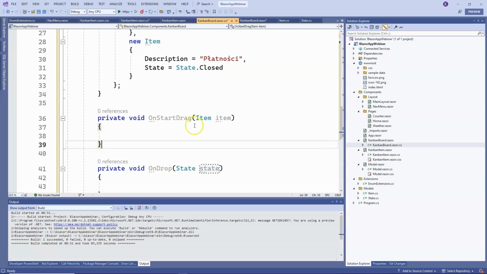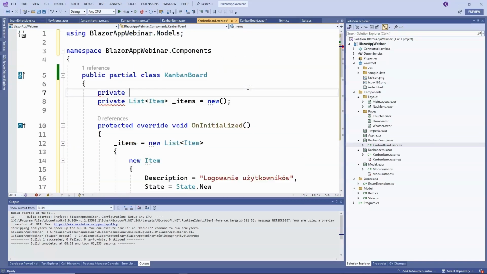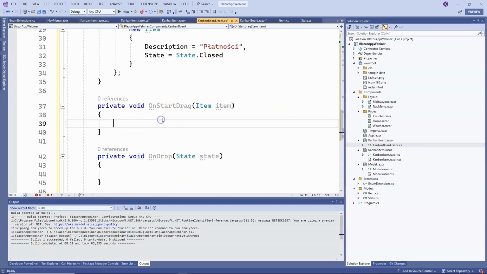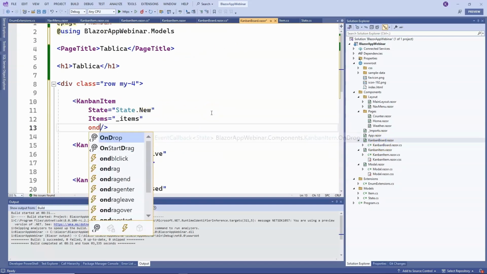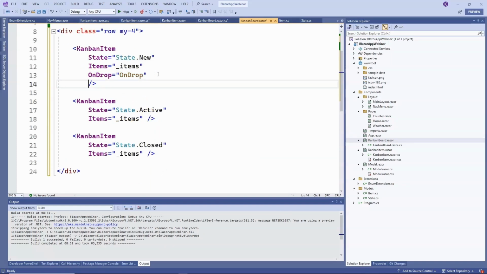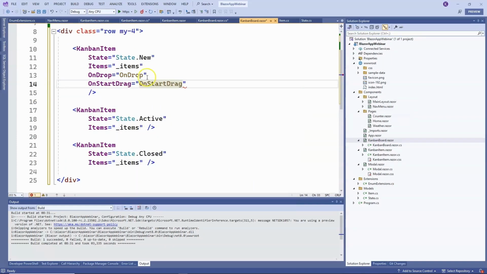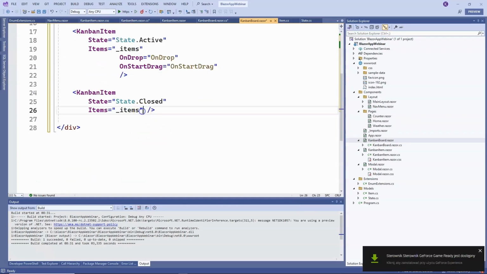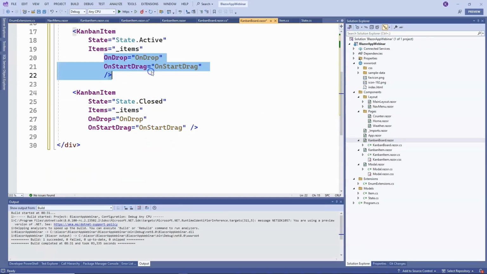So let's add another helper field, private item, current item. And now if the user grabbed a task, we want to set this current item field to the parameter from this method. So, in current item we have information about which task was grabbed, and in the onDrop method we want to change the status of that task to the status of the column it was dropped into. Great. And we need to appropriately link these methods here. So onDrop equals onDrop, meaning this is a parameter that we bind with the method in the Kanban board, and similarly onStartDrag equals onStartDrag. Great, we do the same linking for the other columns, and that's basically it.